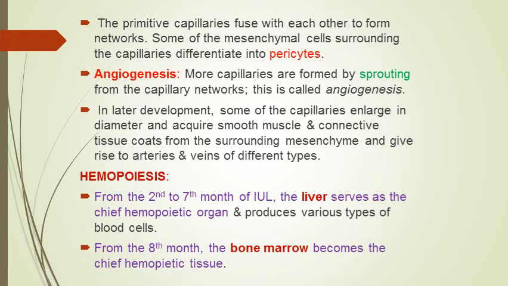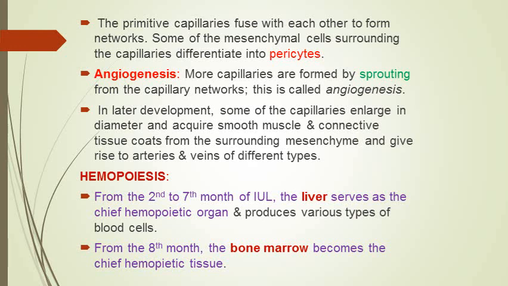Angiogenesis is the second way of formation of blood vessels. In this, no blood islands are formed, but new capillaries are formed by budding and sprouting from the existing capillaries.